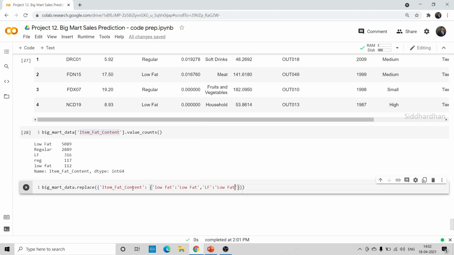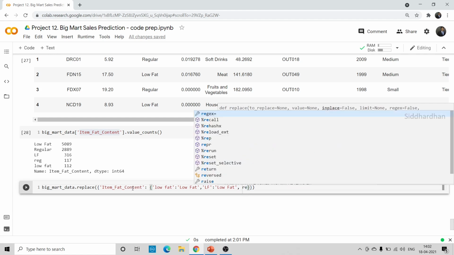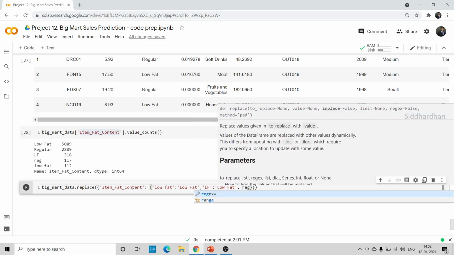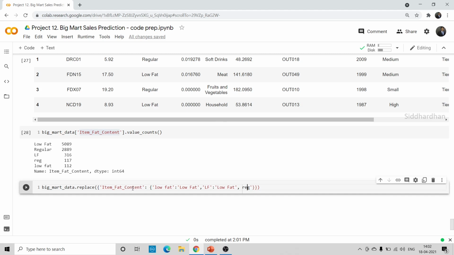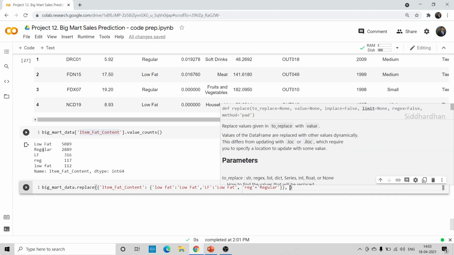And the final thing is to change this reg. So it should be in quotes. So reg to regular. Okay, so these three things we want, and finally we need to mention this in place.